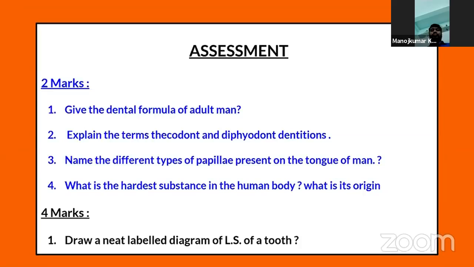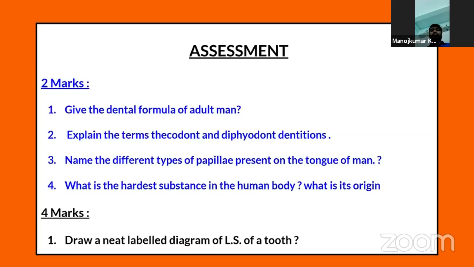The third question is to name the different types of papillae present on the tongue of man. Just now we have seen there are 3 types of papillae: fungiform, filiform, and circumvallate. If you simply name these 3 types, that is enough.